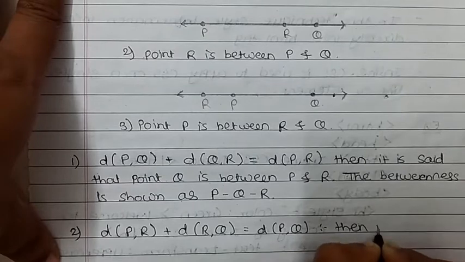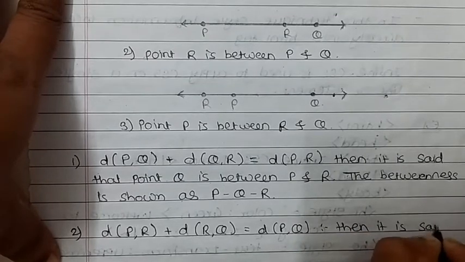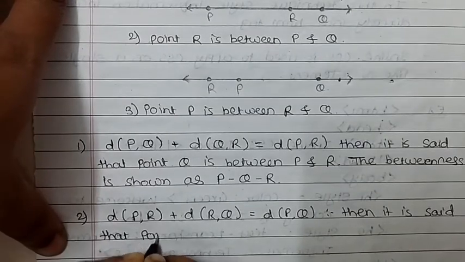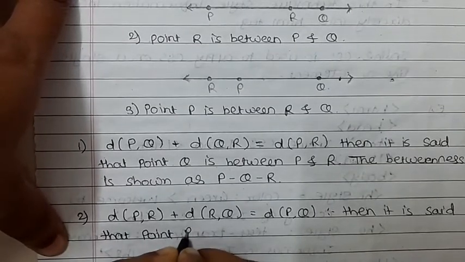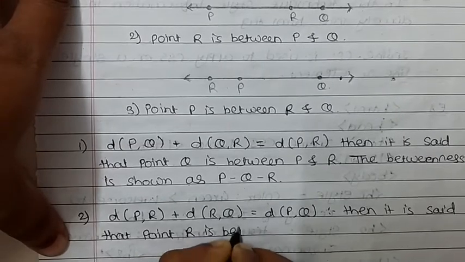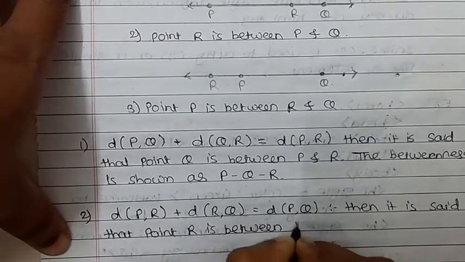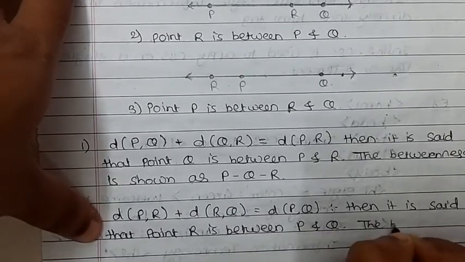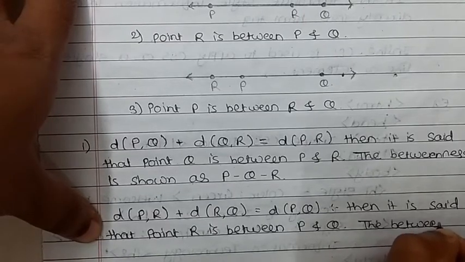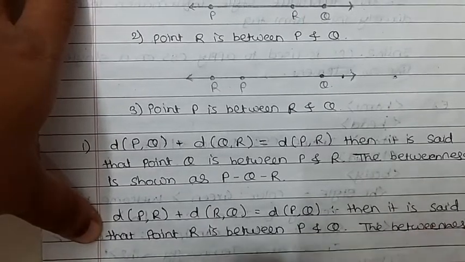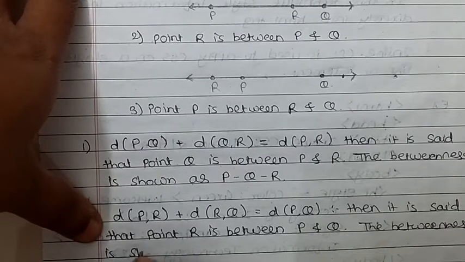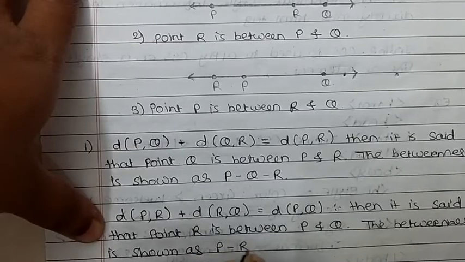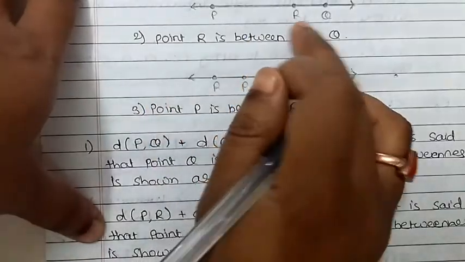Then we can write here: it is said that point R is between P and Q. So therefore the betweenness is shown as P-R-Q, like this.